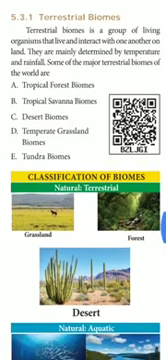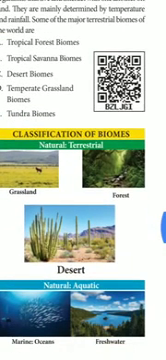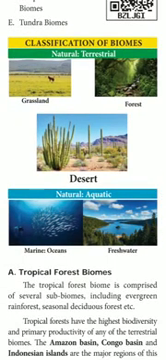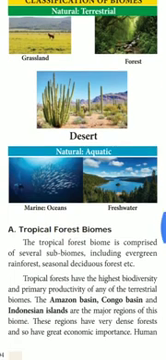So, from this picture, what do you understand? Classification of biomes. Here, natural: terrestrial and aquatic. Terrestrial: grassland, forest, desert. Aquatic: marine, ocean, and freshwater. So, first one is the tropical forest biomes. What do you mean by tropical forest biomes?